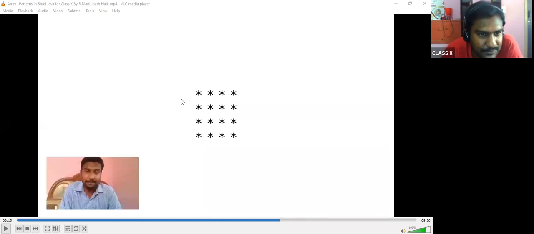Apurva. Good. The bracket is missing, Apurva. Is this Rishit? i is equal to 0, i is less than or equal to row, i plus plus, j is equal to 0, j is less than or equal to i. Very good, Rishit. Here you have not mentioned System.out.print in brackets, double quotes. If you mention it, then you will get empty space. So good.